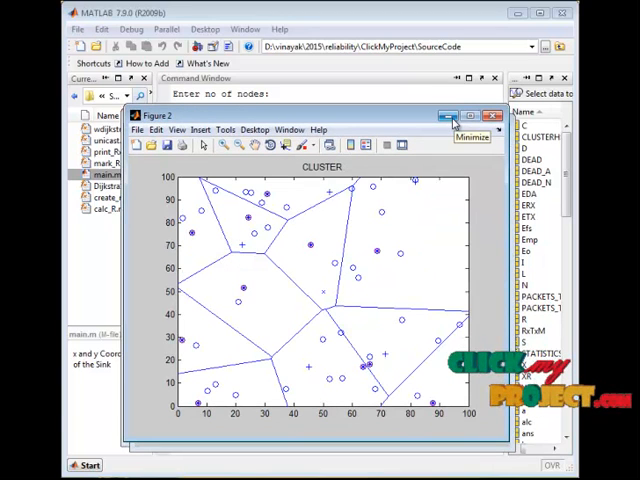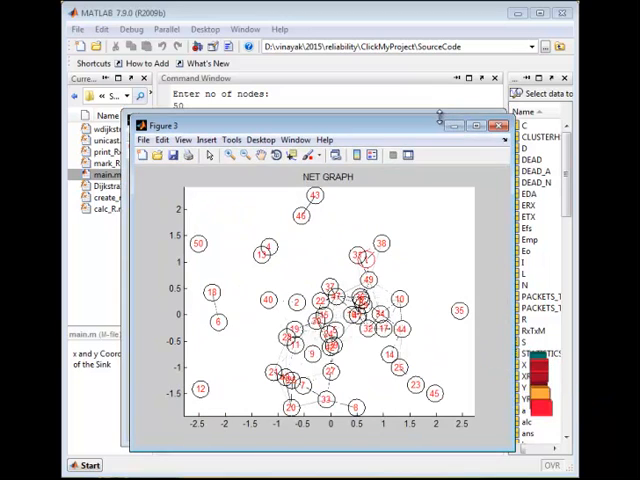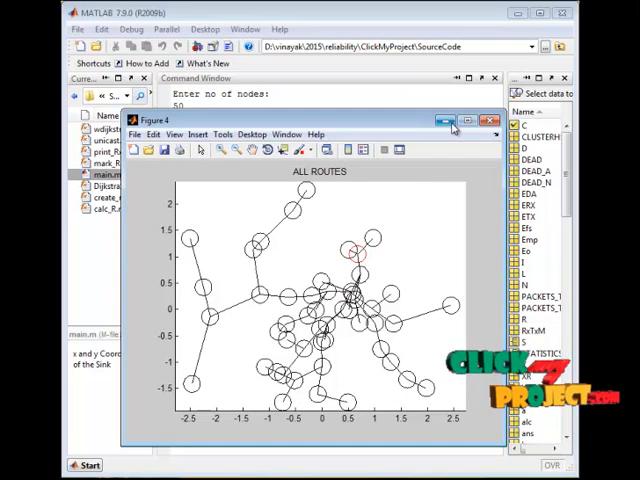And this is the LEACH protocol application. The cluster formation is based upon the energy initialization to the nodes, and is done using the number of nodes present in the network. This is the cluster head and this is the adjacent node to the cluster head, and these are all the dead nodes available in the network. And this is the network graph, which comprises the 50 nodes present in the network. And finally, all routes from the source node to the destination node are computed, and these are all plotted here.